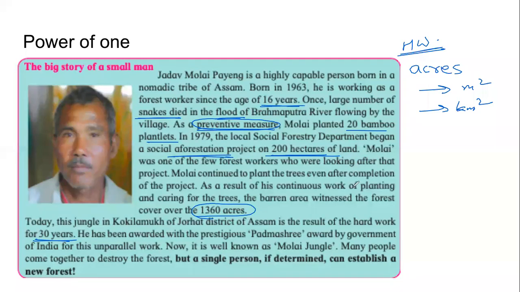One person started this by planting 20 bamboo trees. More people followed. Just like any movement, जब हम देखते हैं टीवी पे कोई वीडियो गांधी की यात्रा, he would start alone and more people will join him. And now he has been awarded Padma Shri, one of the national awards, and the jungle is now called the Molai jungle. If Jadav Molai Paeng can do this, why can we not? Do we have any excuse? Absolutely not. We just have to start. Start with the 20 bamboo trees.